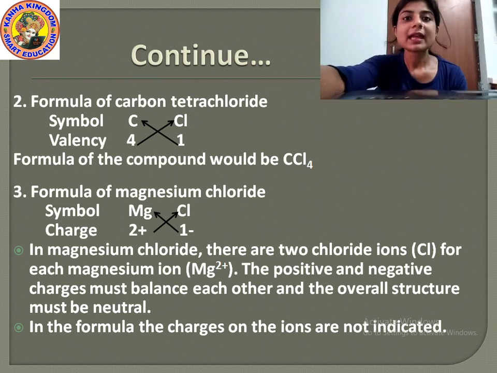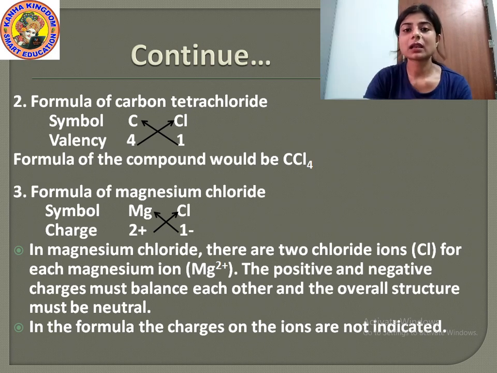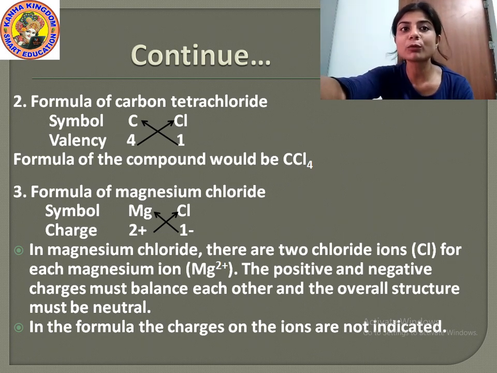Hence the formula is Mg2+ Cl-. In magnesium chloride there are 2 chloride ions, that is Cl, for each magnesium ion, that is Mg2+. The positive and negative charges must balance each other, and the overall structure must be neutral. In the formula, the charges of the ions are not indicated.